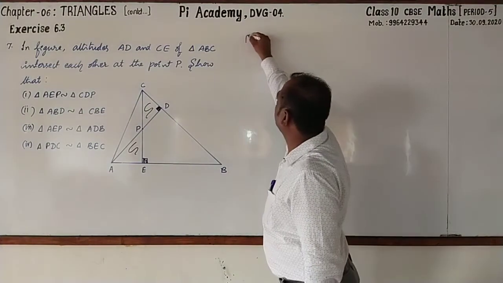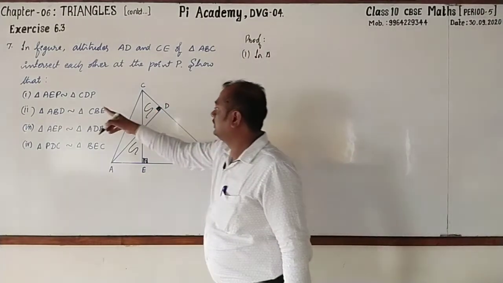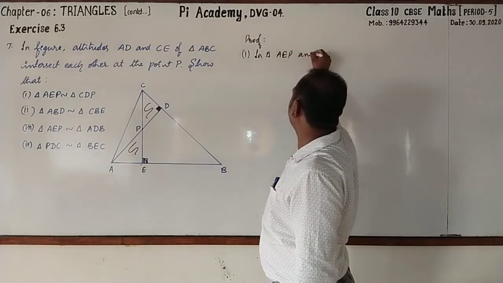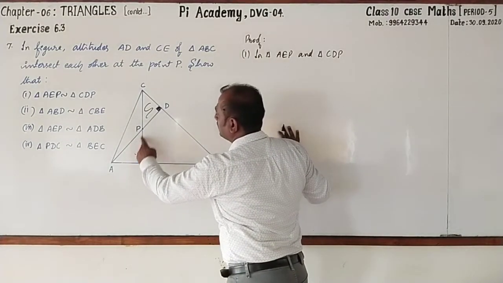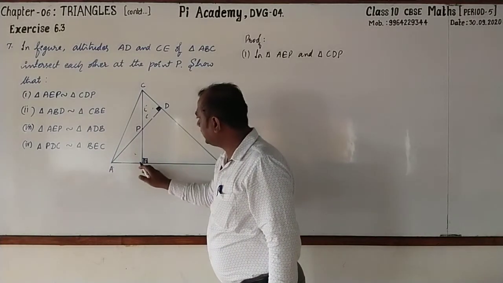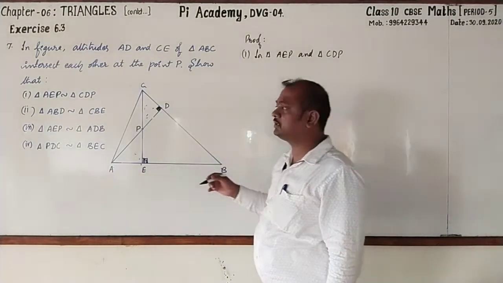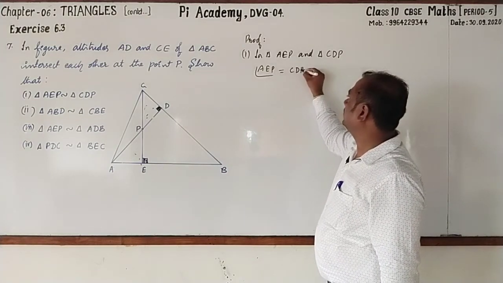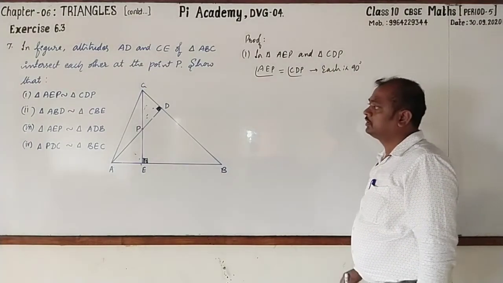Start writing with me. Proof, in that first one. In triangle AEP and triangle CDP, these two triangles, how do you go for proving? Very simple. See that? These two angles, this is 90 degrees, this is also 90 degrees. Write as it is. Angle AEP equal to angle CDP, because each angle is 90 degrees. Next,